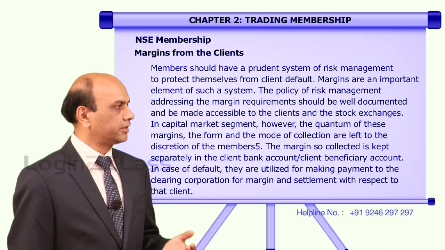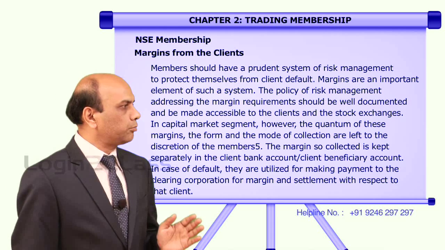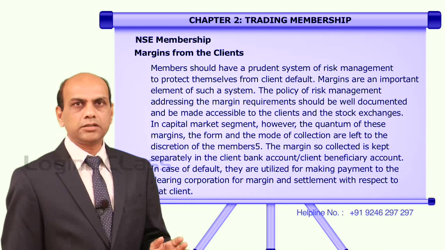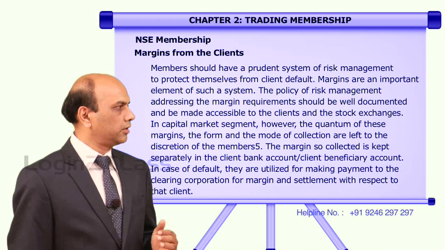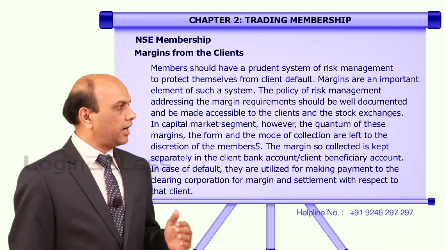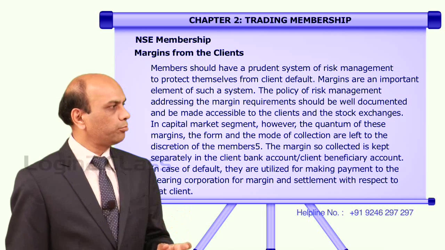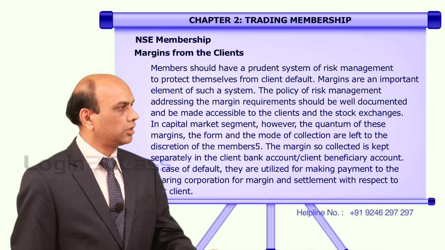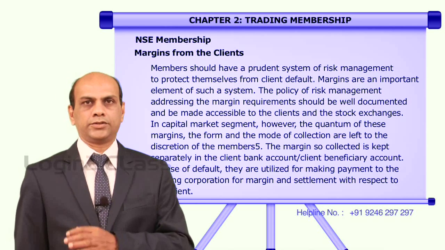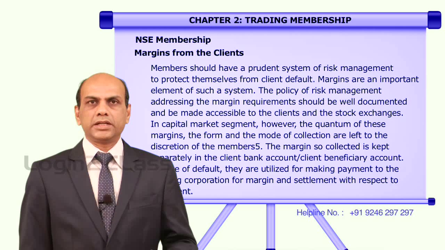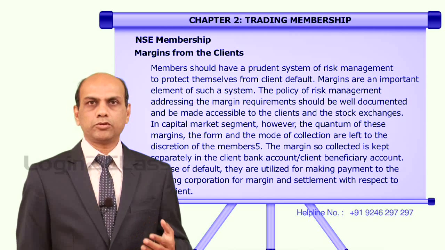The margin so collected is kept separately in the client bank account, in the client beneficiary account. In case a default takes place, it is utilized for making payment to the clearing corporation for margin and settlement with respect to that client. So all the necessary margins are decided by the trading member with respect to the client.